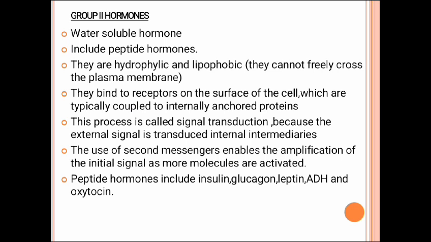This process is called signal transduction because the external signal is transduced by internal intermediaries. The use of second messengers enables the amplification of the initial signal as more molecules are activated. Peptide hormones include insulin, glucagon, leptin, ADH, and oxytocin.